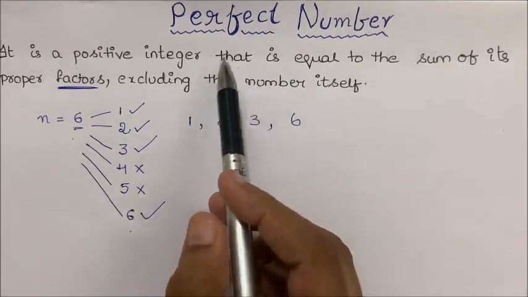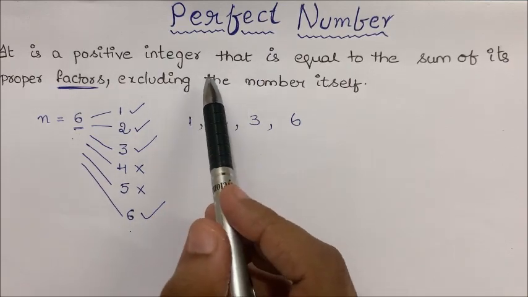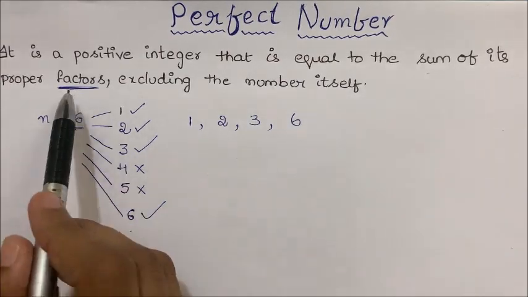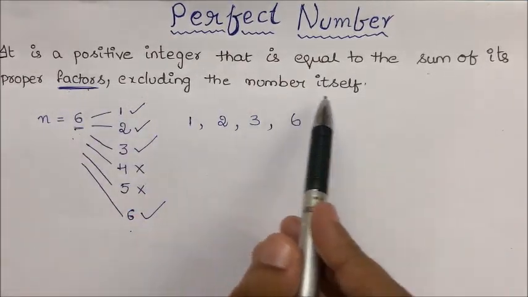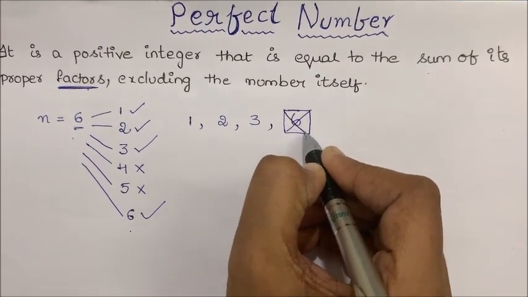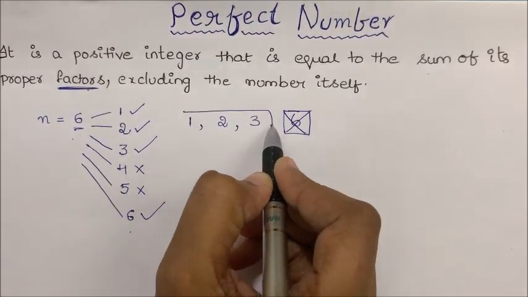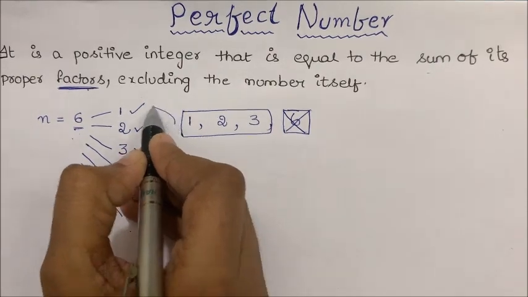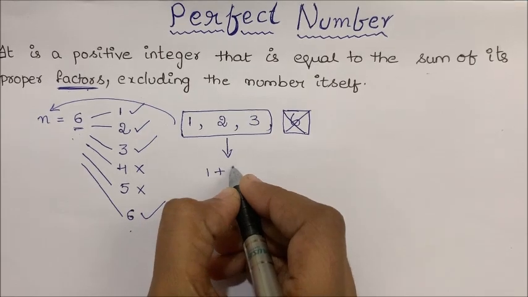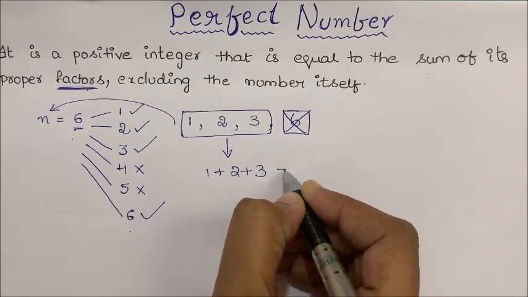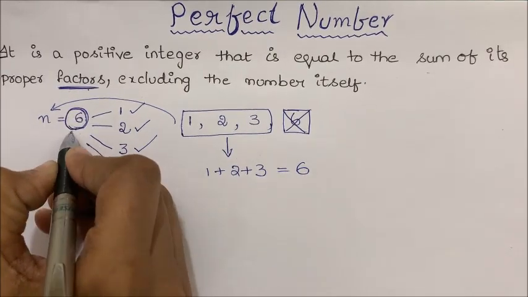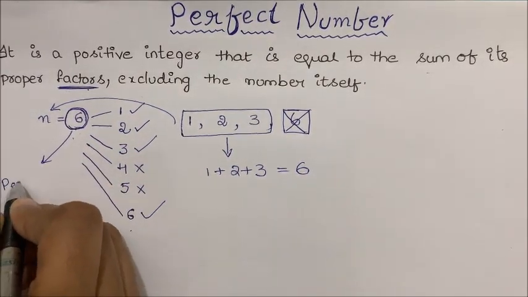Now let us know what a perfect number is. It is a positive integer that is equal to the sum of its factors excluding the number itself. By excluding the number 6, if we add all the proper factors of a given number and that sum is equal to the given number, then that given number is called a perfect number.